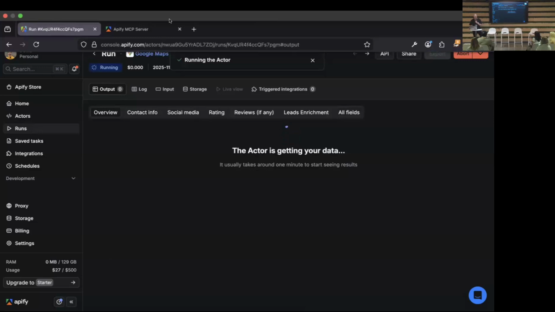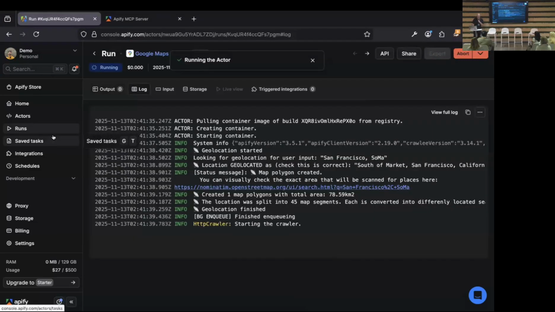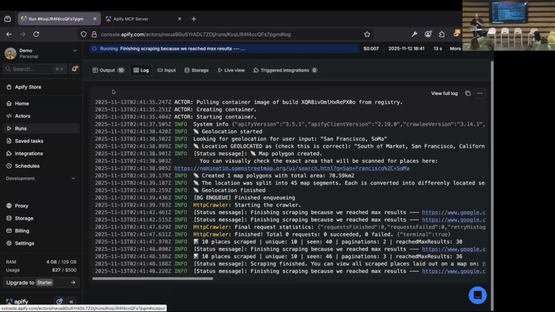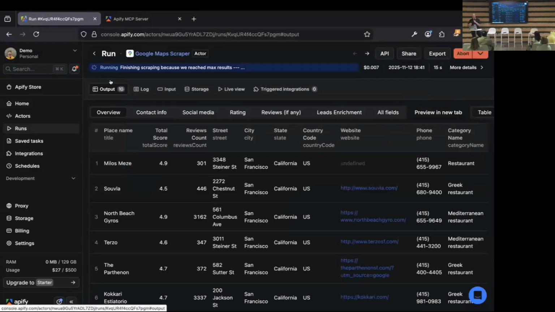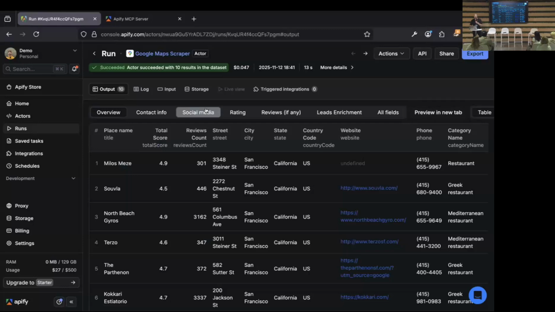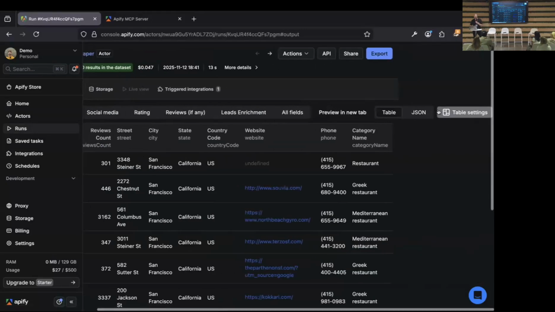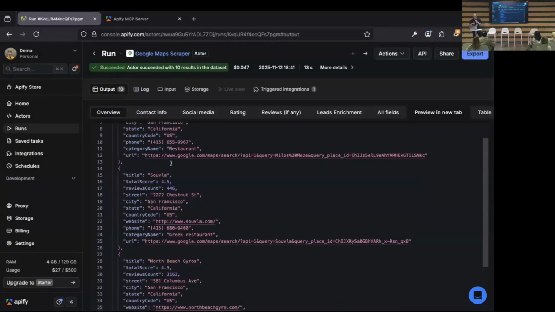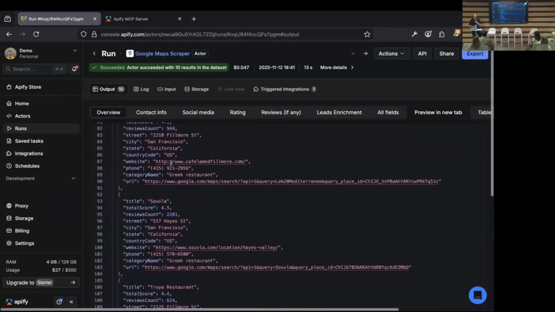Now the scraper runs on our servers, and in just a few seconds, you'll get the first data. Structured data from Google Maps that you can use for lead generation or for booking a dinner. So this is how it looks. I'll show it as JSON.